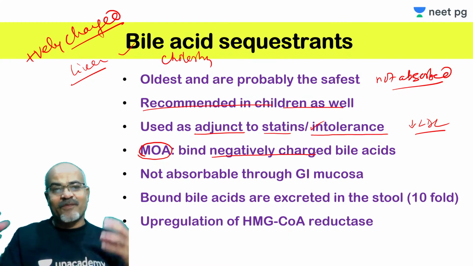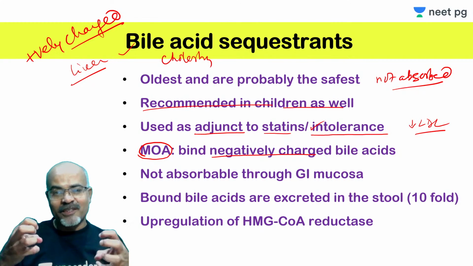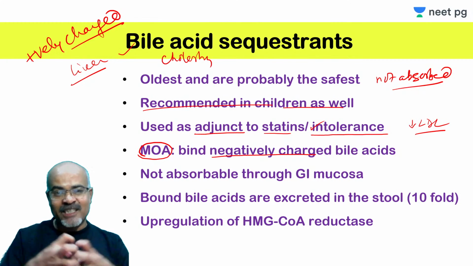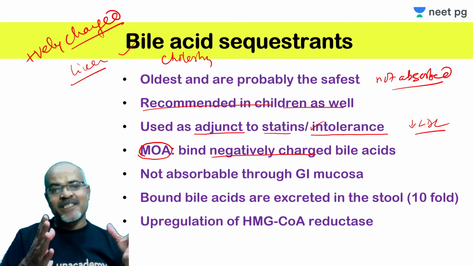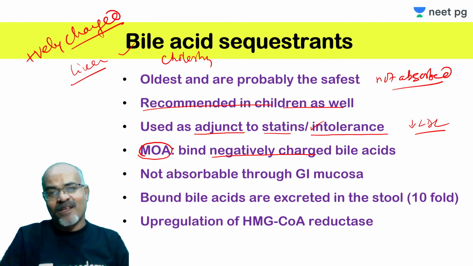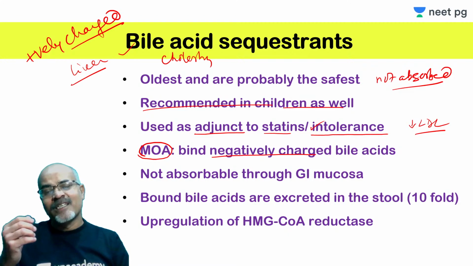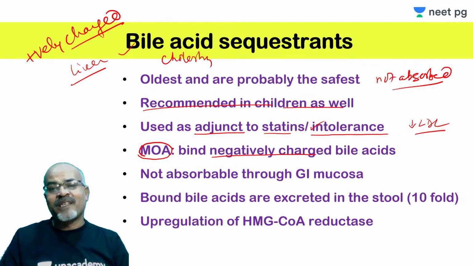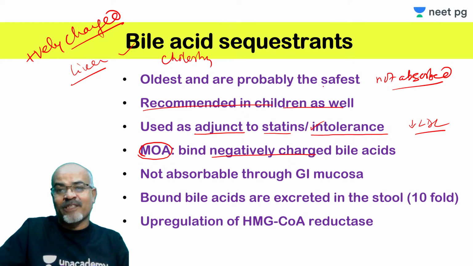This difference in charge provides an opportunity to attract each other, and these resins bind very strongly with the negatively charged bile acids. And as I said already, because these sequestrants or resins are big in size, they are not absorbed from the intestine. That is why they are considered very safe. So they bind with the bile acid.